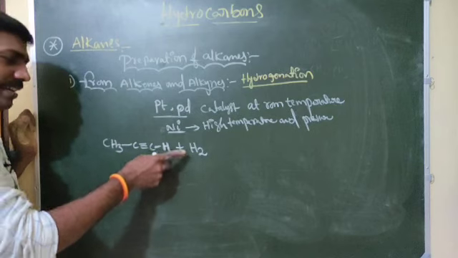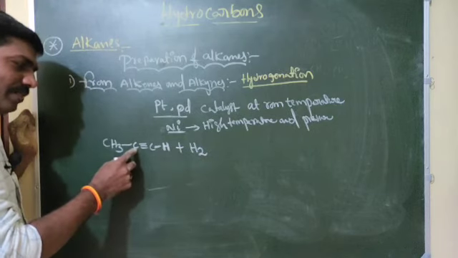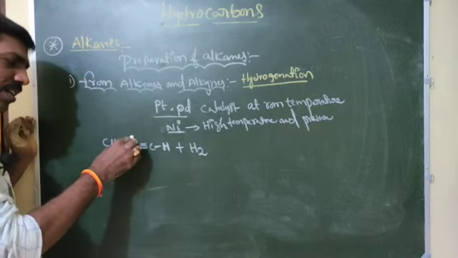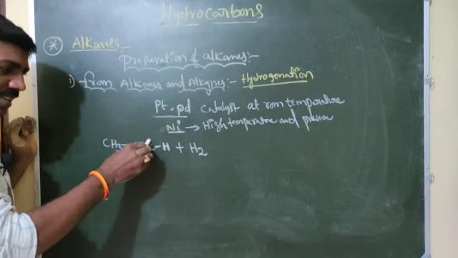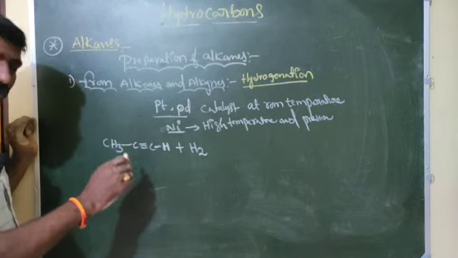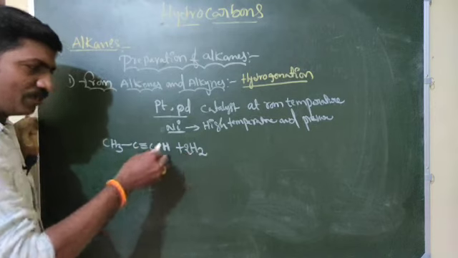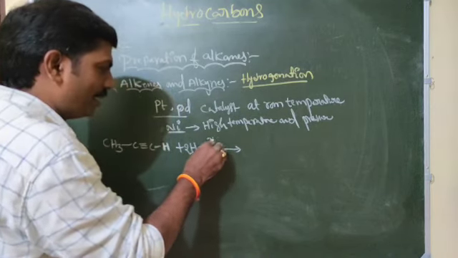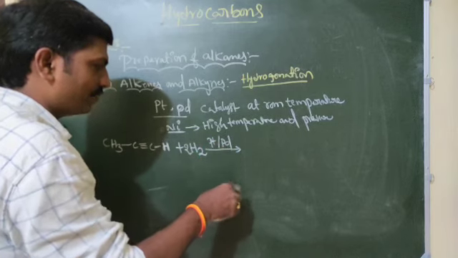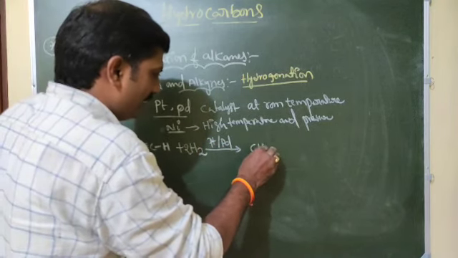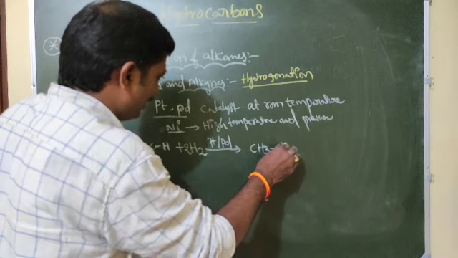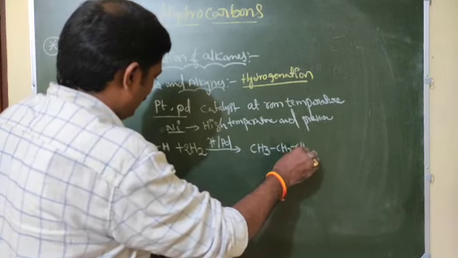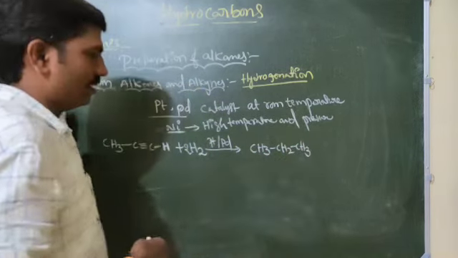So see, here two hydrogens are attached. How many hydrogens do we want? Here 1, 2 hydrogens, and here 1, 2 hydrogens. So 4 are wanted, so you can take 2 moles of H2 gas. In the presence of Pt and Pd, we will get CH3-CH2-CH3.